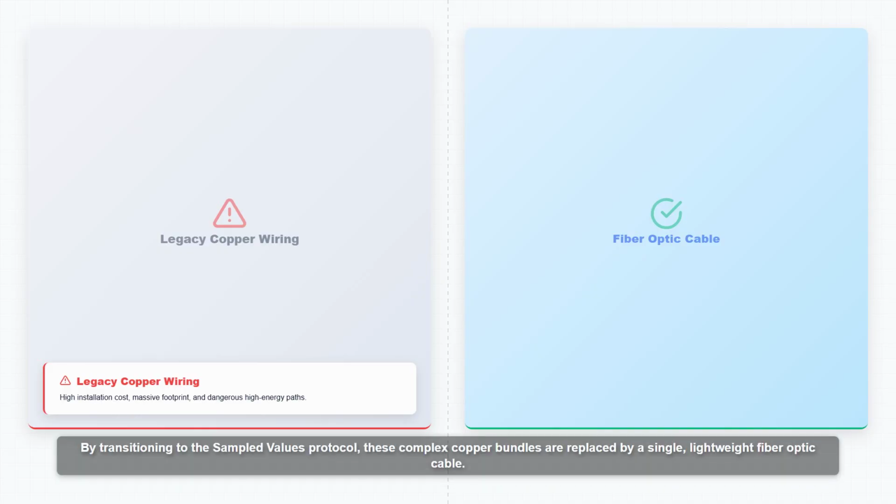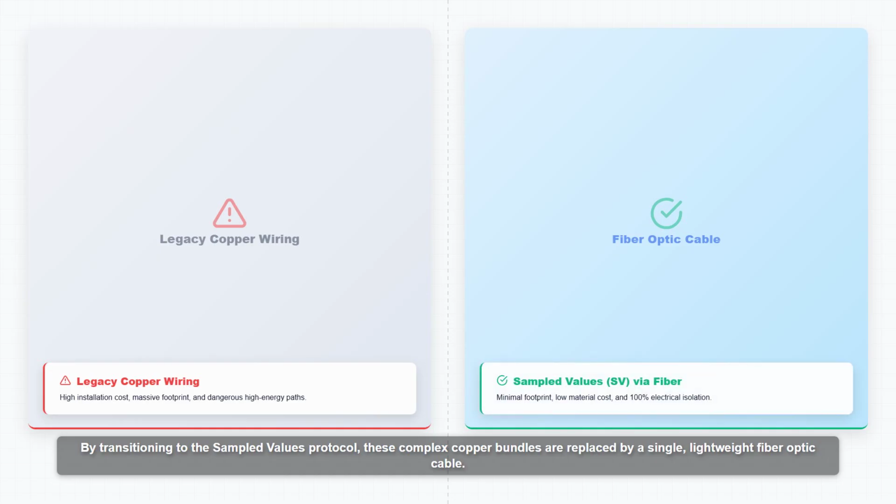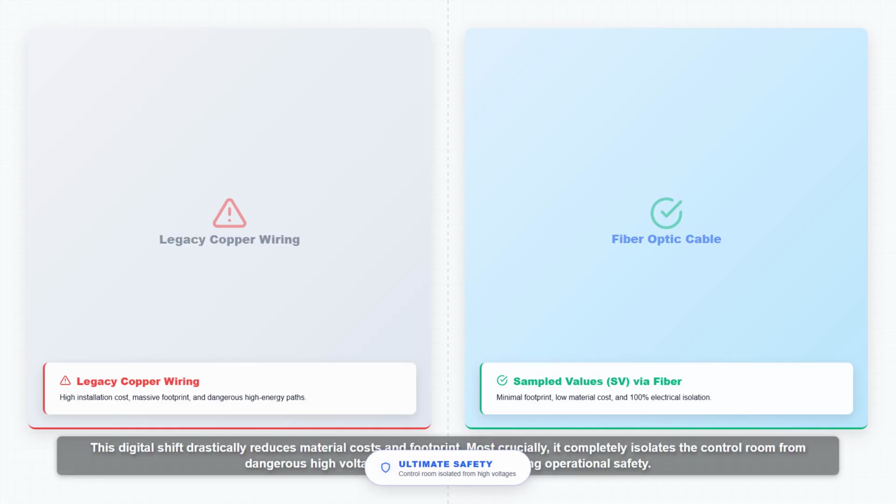By transitioning to the sampled values protocol, these complex copper bundles are replaced by a single, lightweight fiber optic cable. This digital shift drastically reduces material costs and footprint. Most crucially, it completely isolates the control room from dangerous high voltages, fundamentally enhancing operational safety.